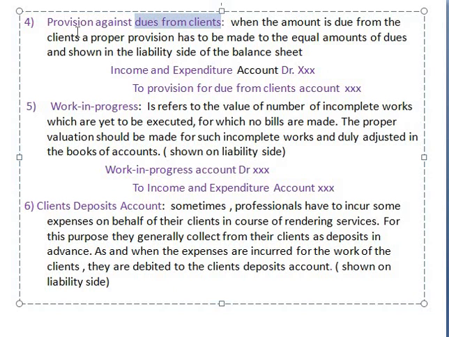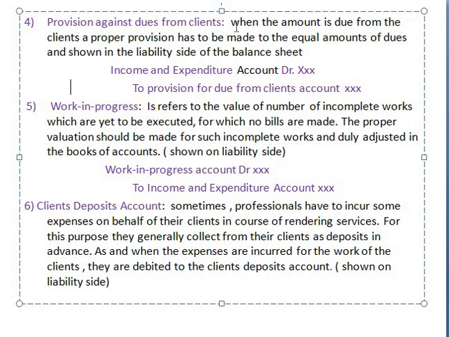Dues means the clients have not yet paid fees. So when clients have not paid the fees, on that we are going to make expenses. For example, I am a chartered accountant, and you all are my clients. Everybody should pay 10,000 rupees as my fees. But out of 500 students, 200 students pay my fees, there is no objection. The remaining 300 students are due. They have not yet paid my fees. That is the due fees from the students. On that I am going to make provisions, that is provisions against dues from the client.